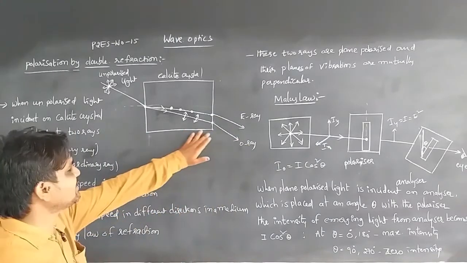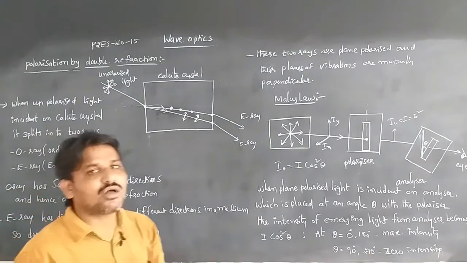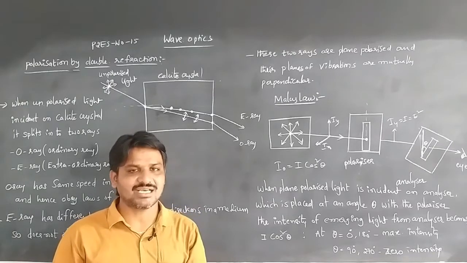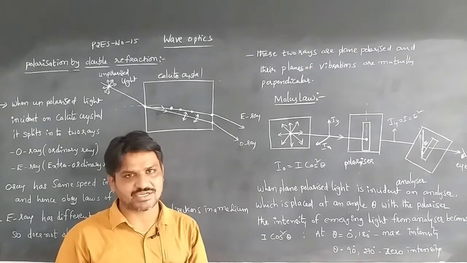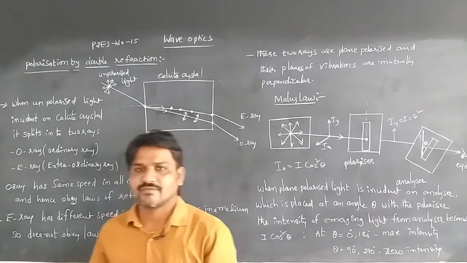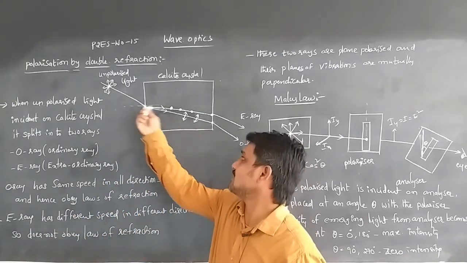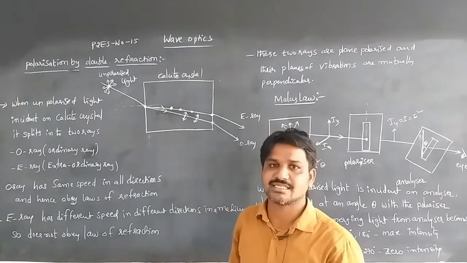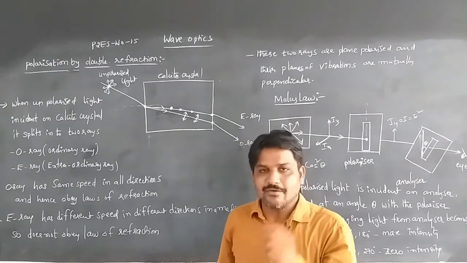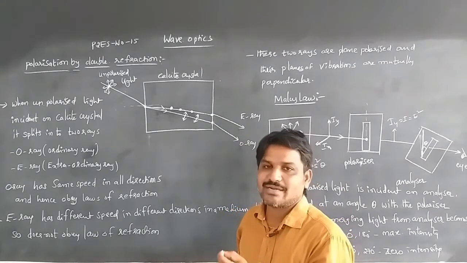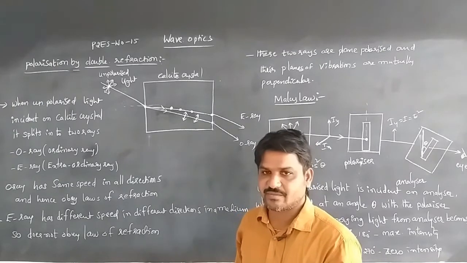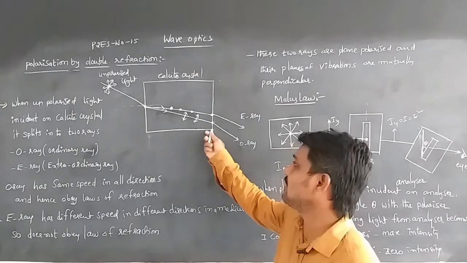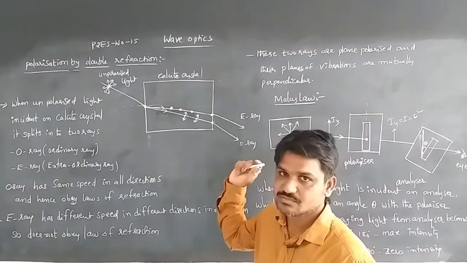The ordinary ray has the same speed in all directions, so it obeys the laws of refraction. When light travels from a rarer medium to a denser medium it bends towards the normal, and when it moves from a denser medium to a rarer medium it moves away from the normal.